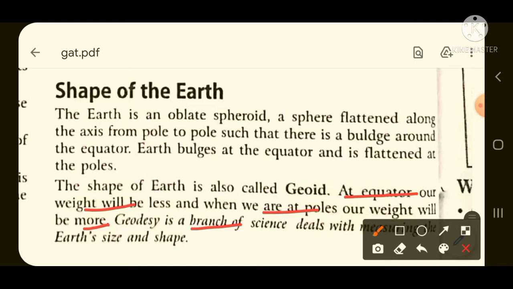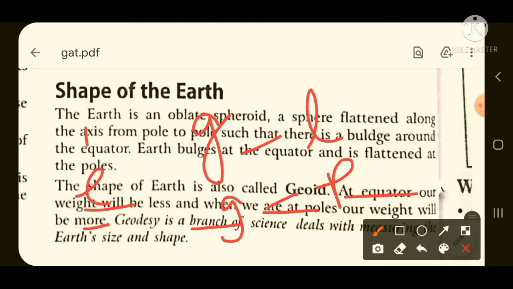You would have studied in the chapter on gravitation that the value of g increases as we go from equator to pole.